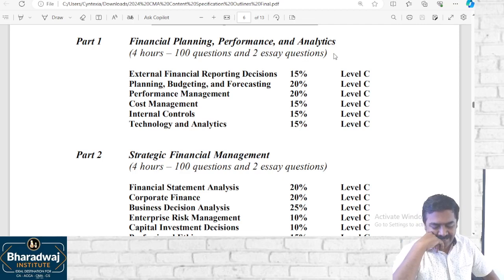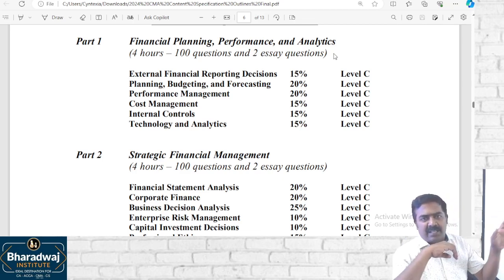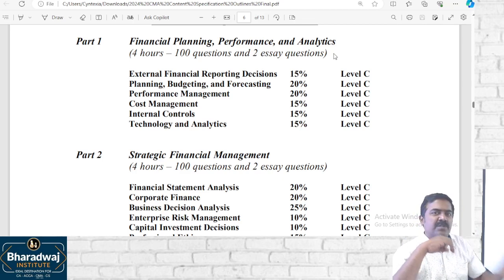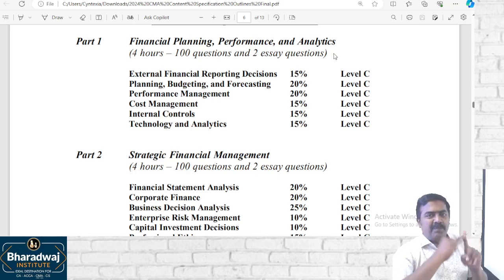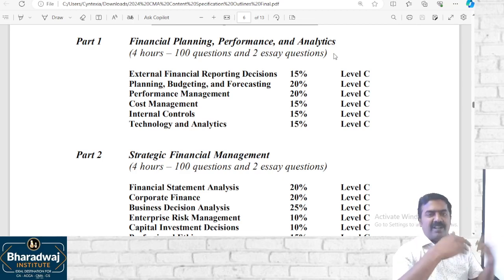So is ACCA more valued than CMA USA? Both have different domains. But value wise, ACCA will have a better value because it will take minimum 2.5 to 3 years to complete. CMA US you complete in 1 year. So the duration of learning, how much you learn, how much effort you put in, both are different. So you cannot compare. Okay, sir.